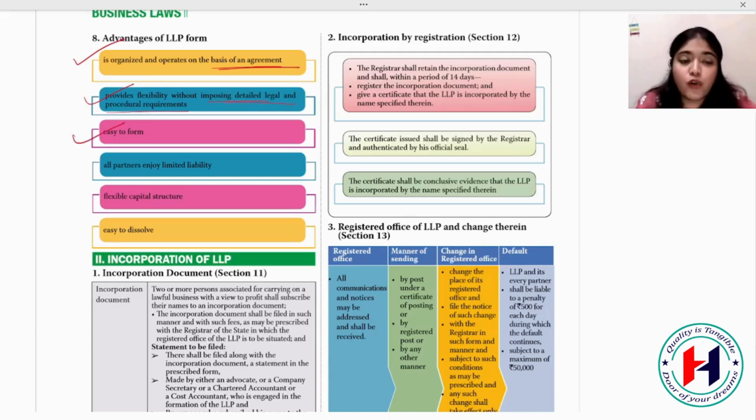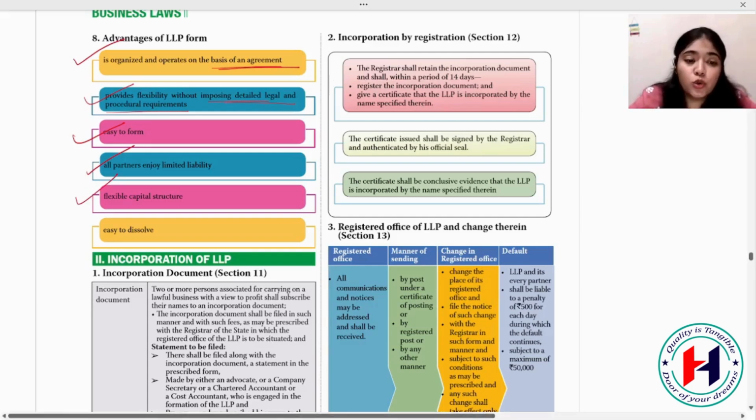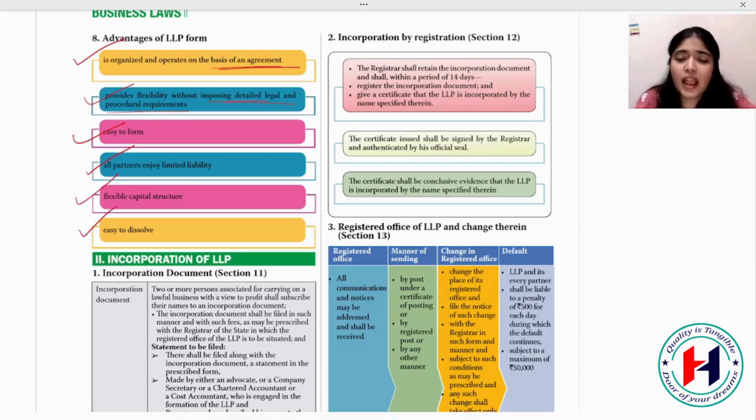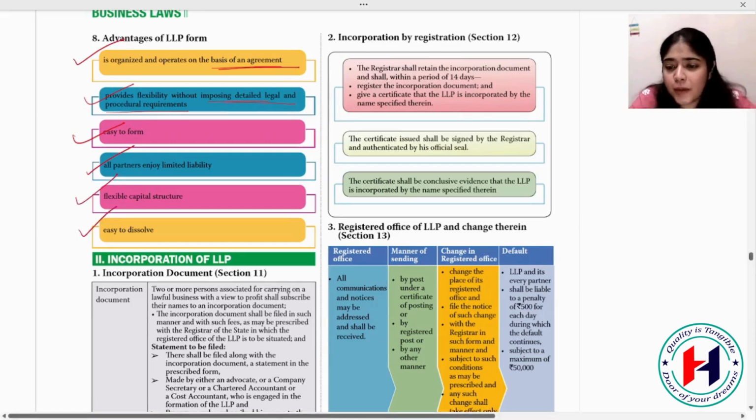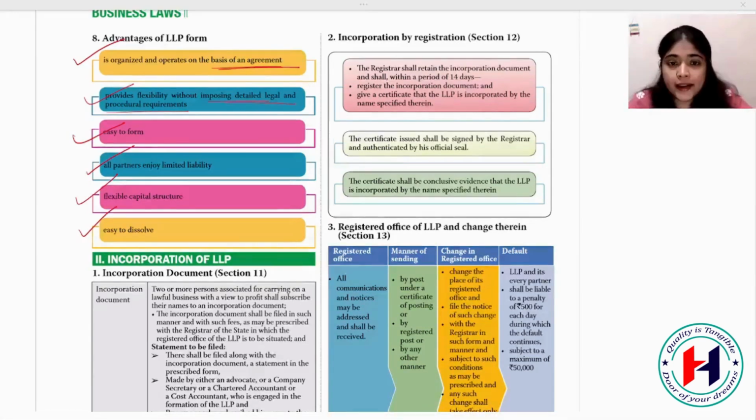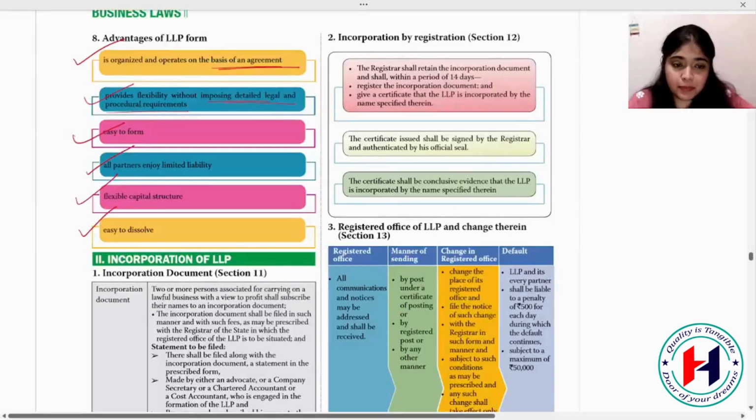It is very easy to form. All partners enjoy limited liability. Flexible capital structure. You can decide the capital structure as you want, and it is easy to dissolve. Okay, I hope we are clear till here. Great. Now, incorporation of LLP. Yeah, so the next one is incorporation of LLP.